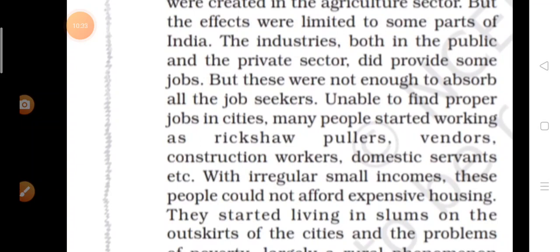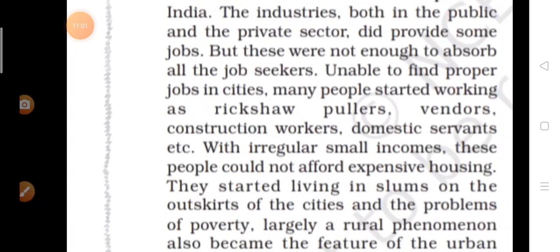And after that, what did they do? Unable to find proper jobs in cities, many people started working as rickshaw pullers, vendors, construction workers, domestic servants, etc. When industries failed to provide them jobs, they started working in the unorganized sector, like pulling rickshaws, vending, construction work. And after that, what happened?